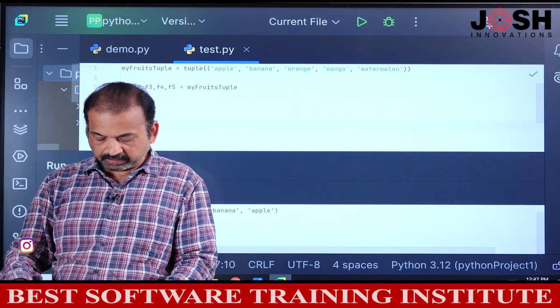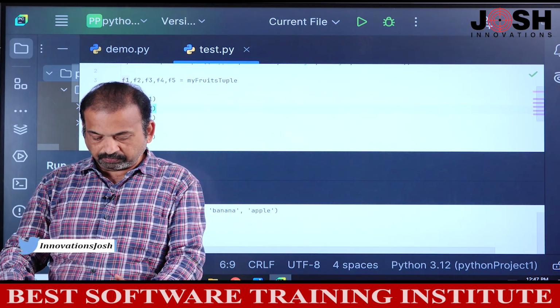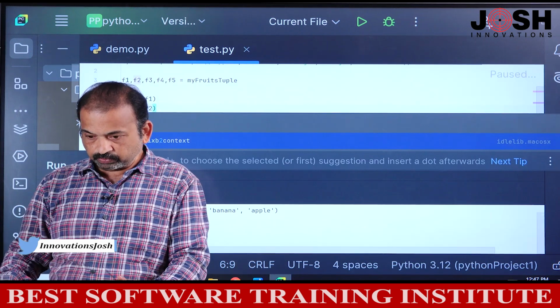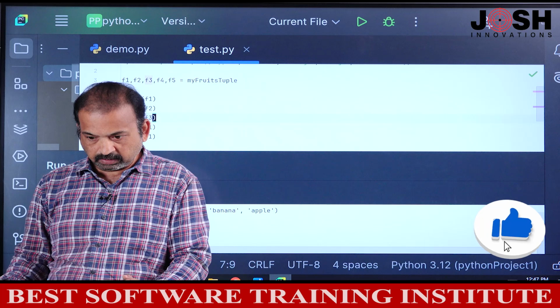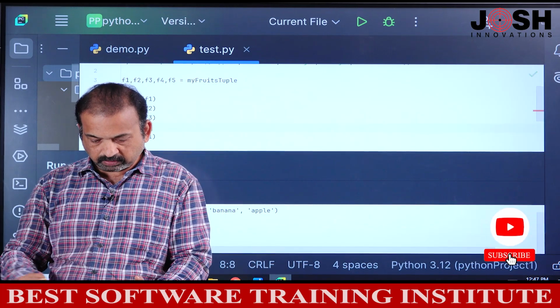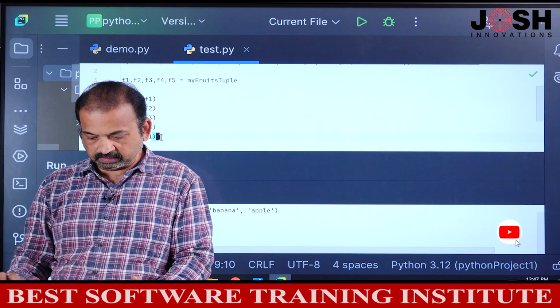F2, F3, F4, and F5. I will change to F2. This is F2. This is F3, and this is F4, and F5.